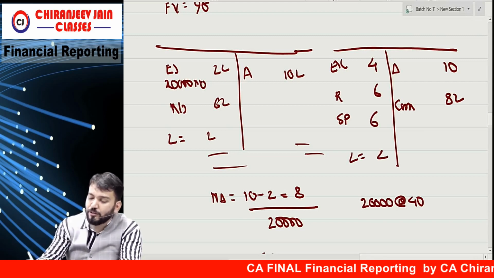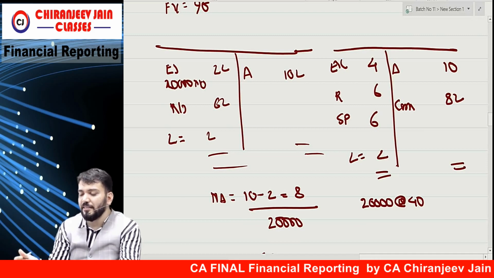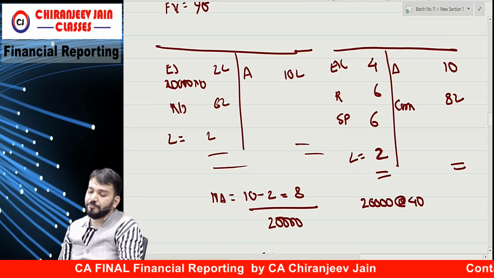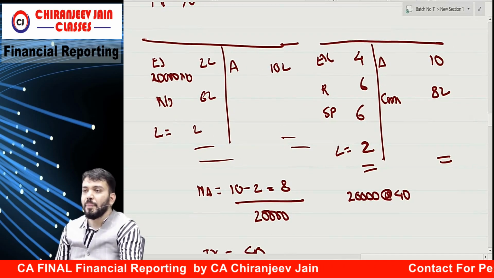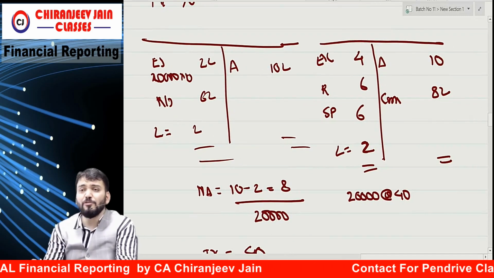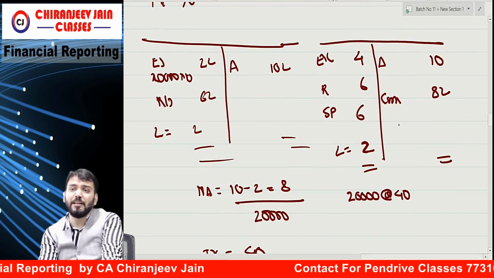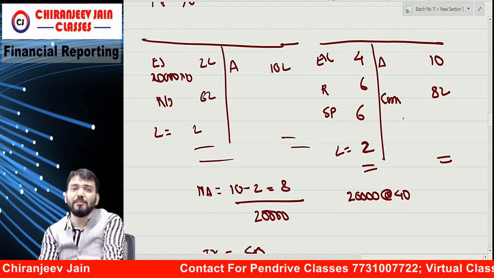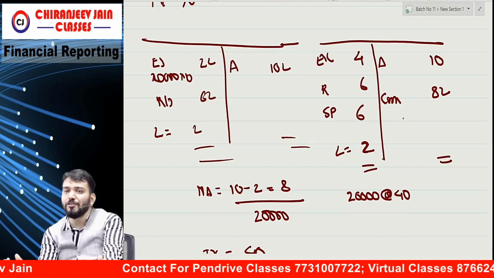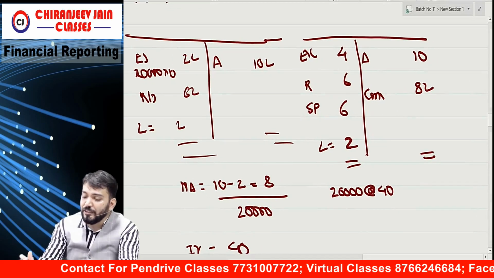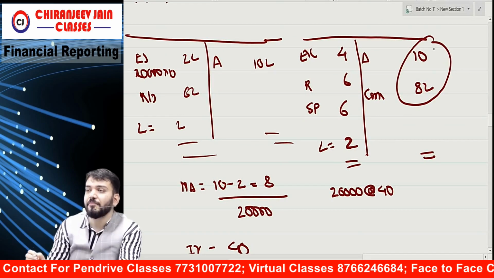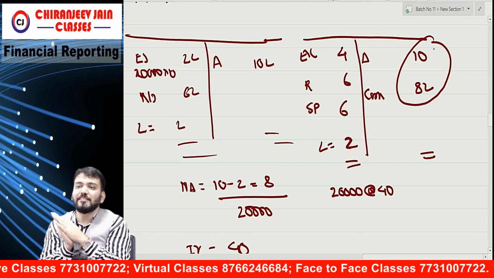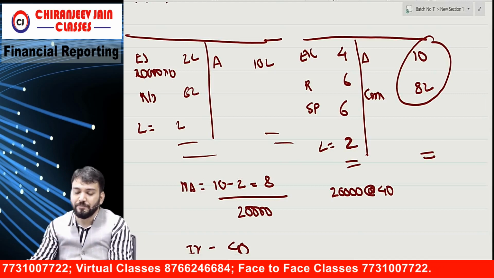And liability will remain 2 lakh. So will the balance sheet tally? Yes. Whenever you issue shares at fair value, meaning intrinsic value, your intrinsic value remains the same. And you have received some consideration, so your net asset has increased proportionately.